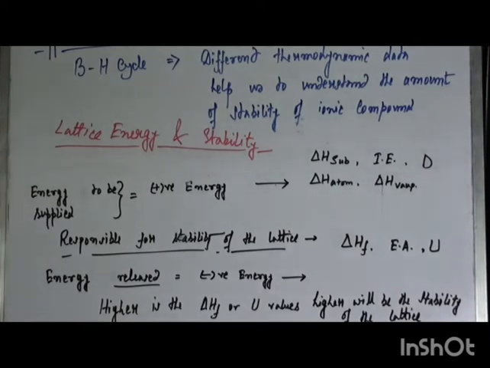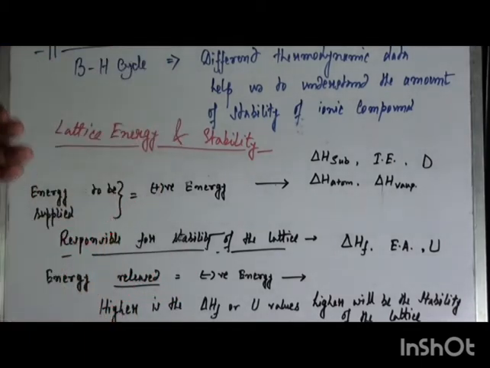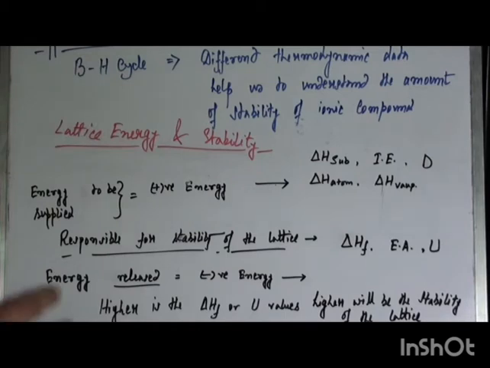That means we have to supply some energy to the system to perform the work. So these terms are related to instability of the lattice. Here energy loss is taking place.